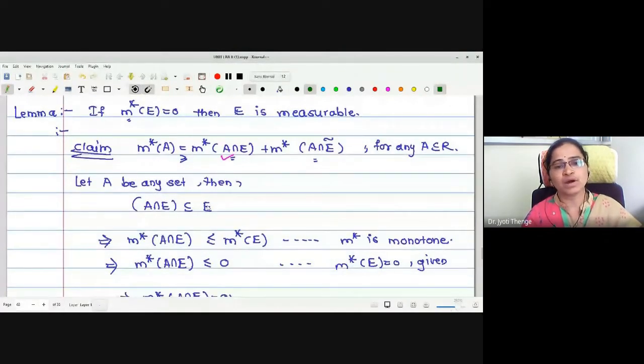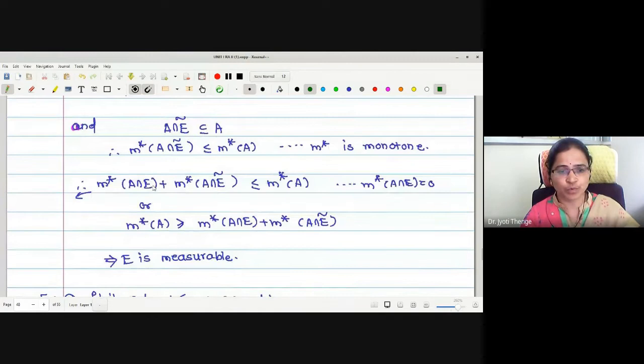One more important lemma: whenever the outer measure of any set E is 0, then the set is measurable. It doesn't mean that whenever the set is measurable, its outer measure is 0. No. Okay. Only outer measure 0 implies the set is measurable. We have seen the proof as well.